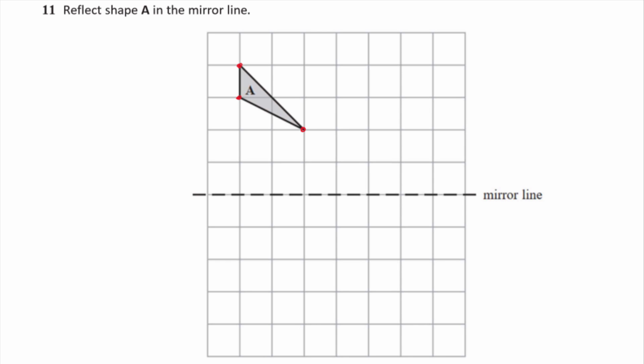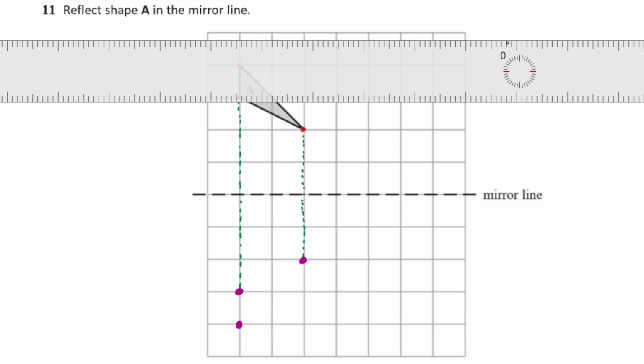If you have a look at this one on the right, that lies 2 units away from the mirror line. So its image point is going to be another 2 units away on the other side. So its image point is going to be here, look. If I do the same thing with the other ones, this one is 3 units away from the mirror line, so its image point is going to be 3 units away as well. It's going to be here. And then finally, the other one there is 4 units away, so its image point is going to be 4 units away. It's going to be there.